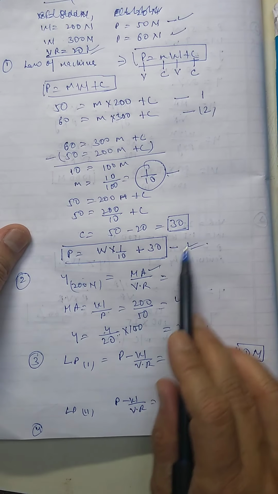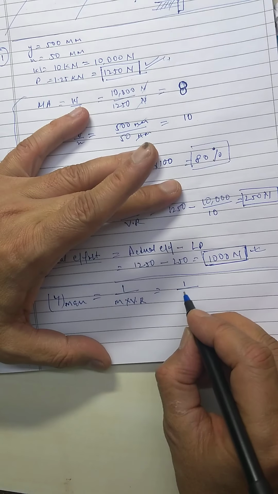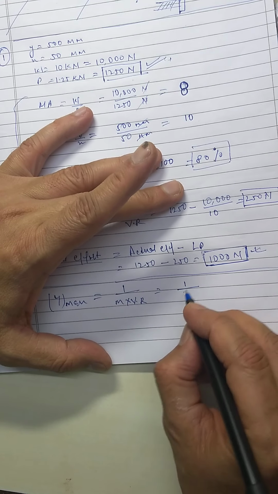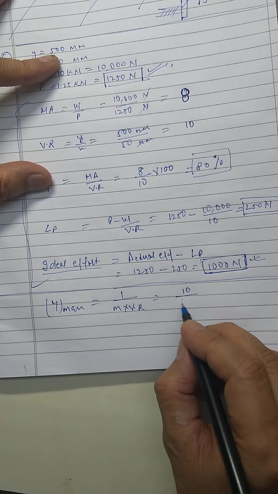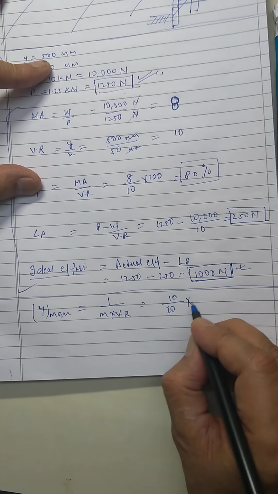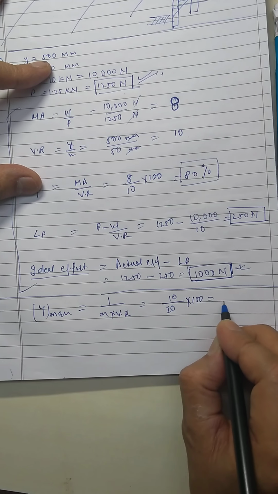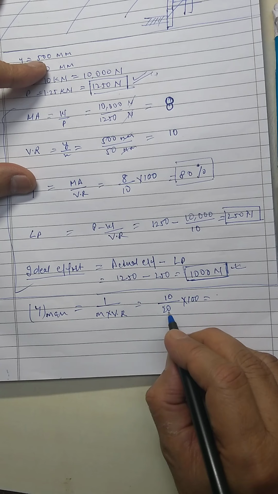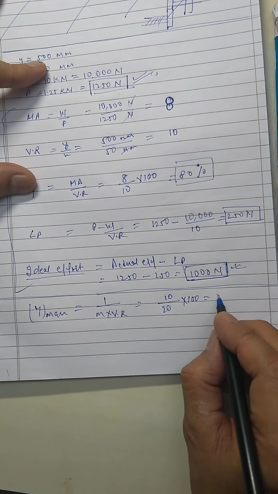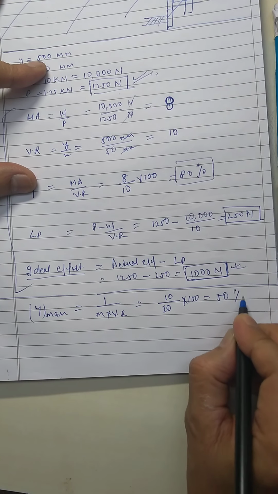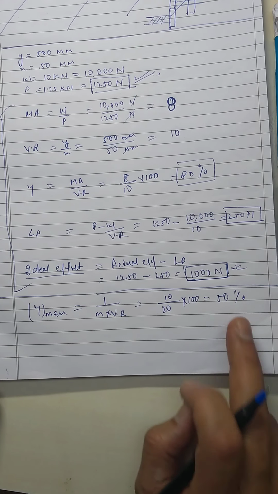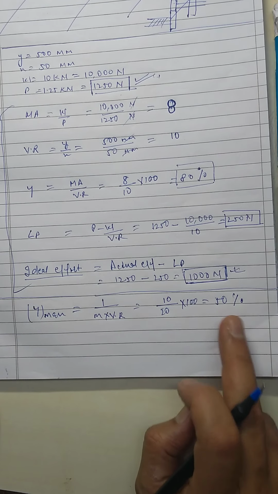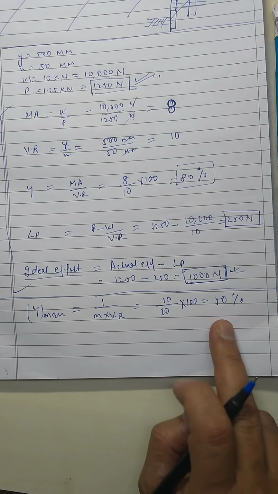The value of m is 1 upon 10, so 10 comes upward, 10 into VR. VR is the velocity ratio, which is 20, into 100. So it will be 50%. Okay, so this is the maximum efficiency of the given machine, which is 50%.